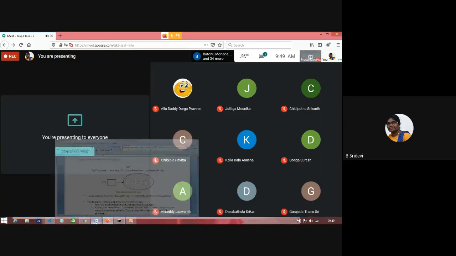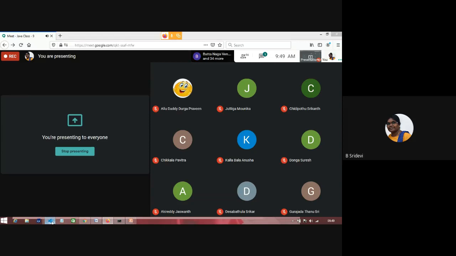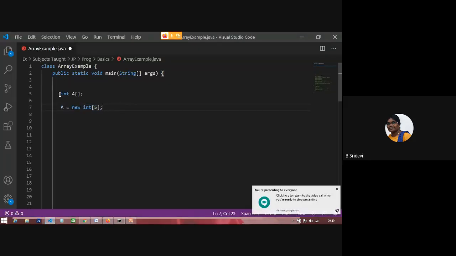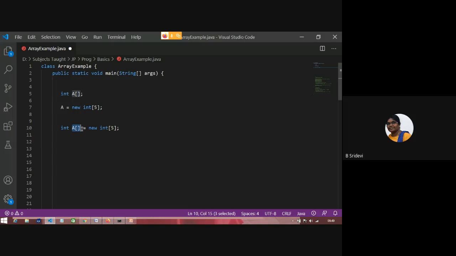So in that way, you can declare an array. Clear? To declare an array, I am writing 2 lines. These 2 lines I can combine into a single statement in this way. Okay? Clear? So an array reference is created, and later memory is allocated and assigned to that reference.